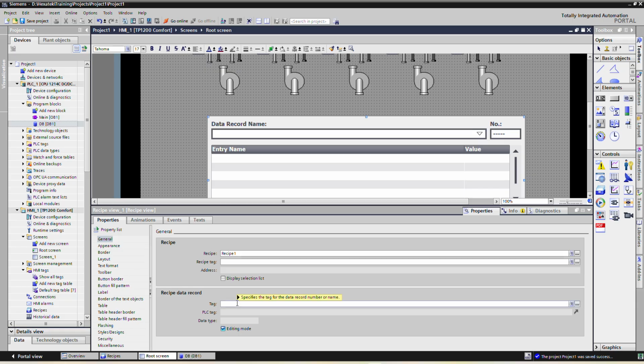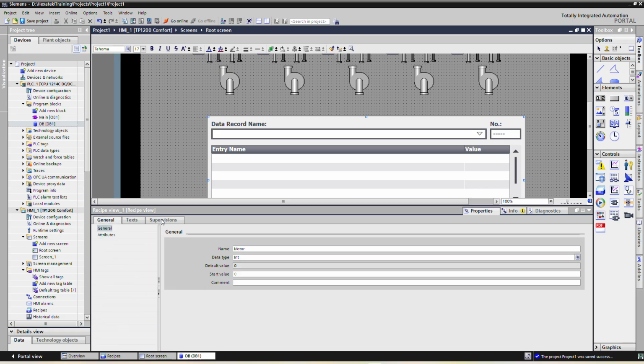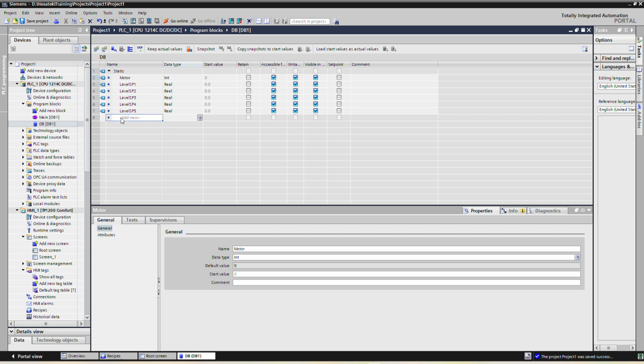Here we have to give one integer tag. So here we will add recipe data record and recipe number.